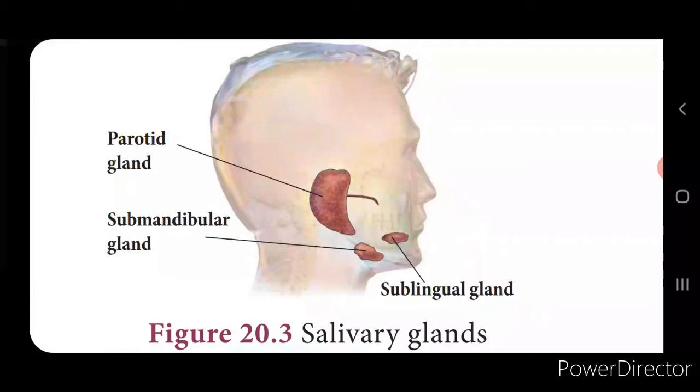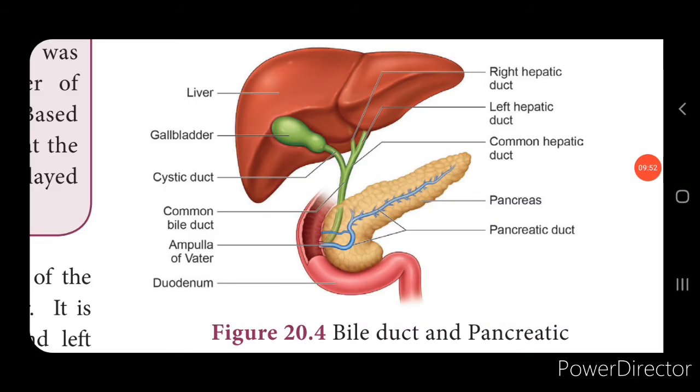Now, let's see liver. Now, liver is the largest digestive gland of the body, which will be red in color, and this is divided into two lobes, isn't it? The right and the left lobe. The right lobe is larger than the left lobe, as we all know. Below the liver, a gallbladder is present. You look into the picture, children.